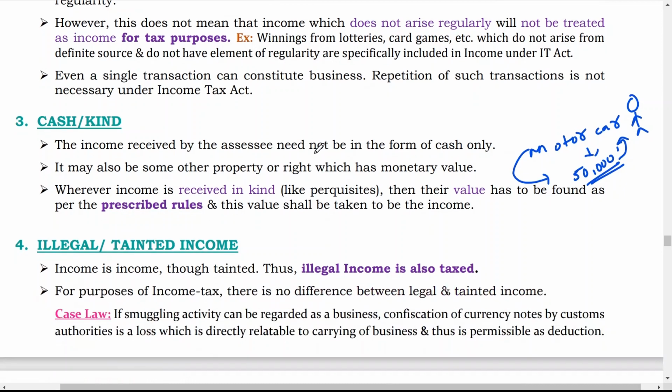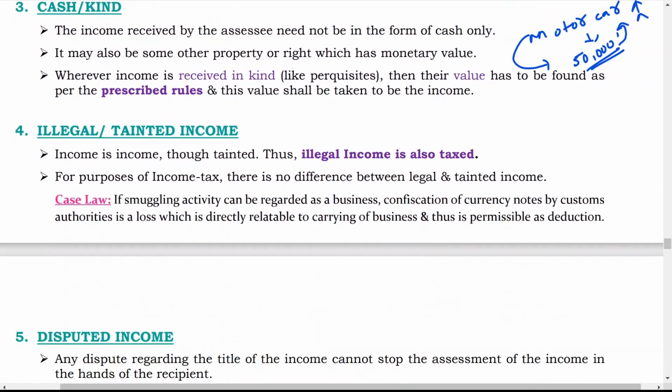Now, illegal and tainted income. What is illegal and tainted income? Income is income, though tainted. Thus, illegal income is also taxable. That means the income tax department doesn't bother whether income is legal or illegal. For the purpose of income tax, there is no difference between legal and tainted income.